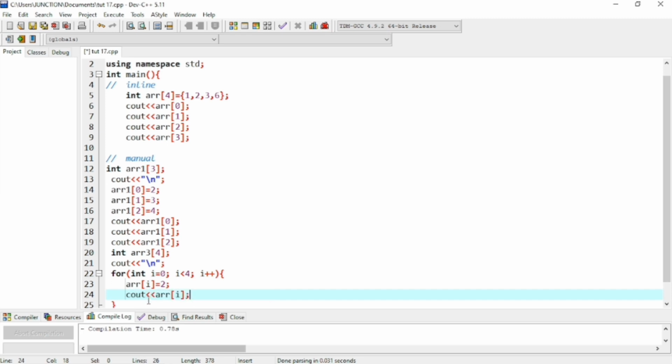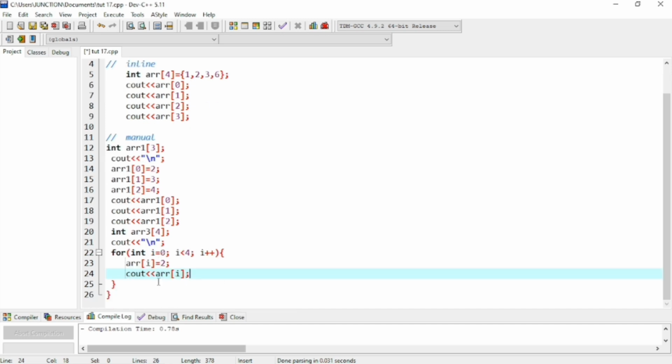Again it moves to the print statement and displays the value 2. After displaying the value 2, it moves again to the loop, sees the increment operator, increases the value, and now i becomes 1. It compares the condition, and 1 is also less than 4. So it moves to index 1, where 2 is inserted and printed, and so on, until it reaches a value greater than 4. The condition becomes false and the loop terminates. This is how we can insert values into the array by using a loop.